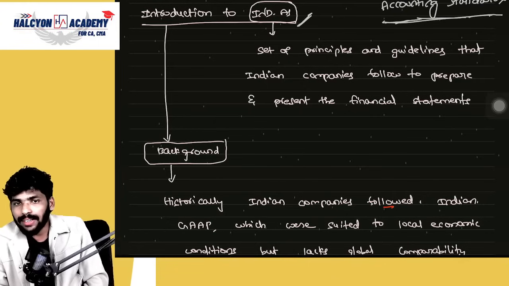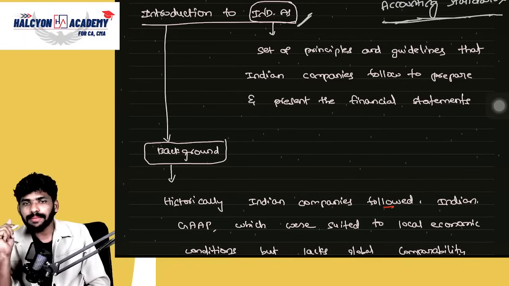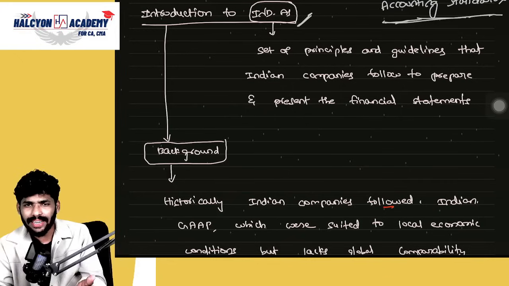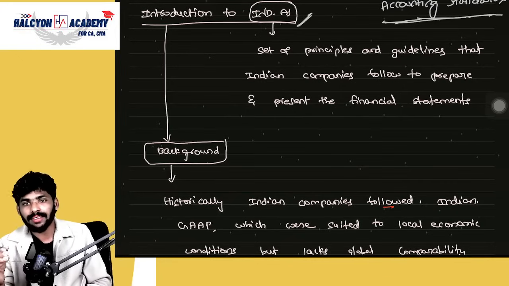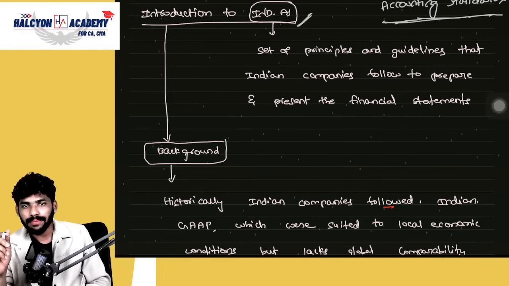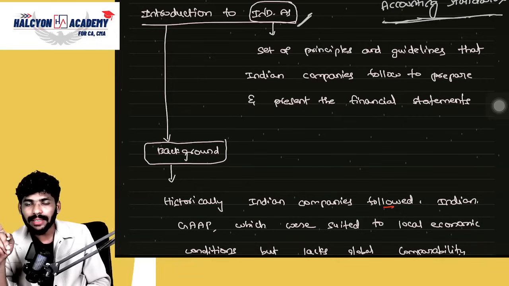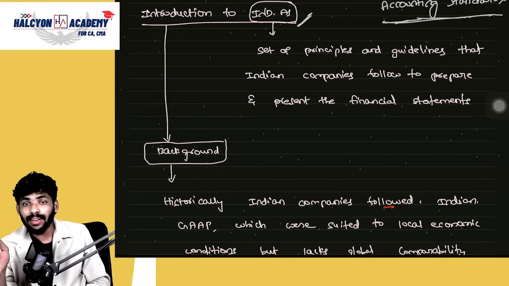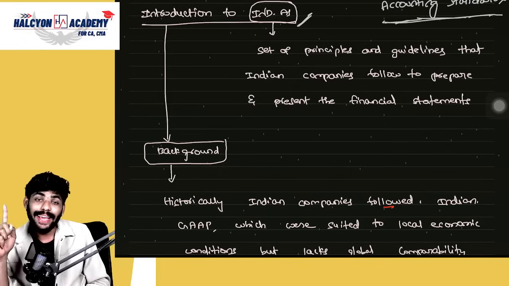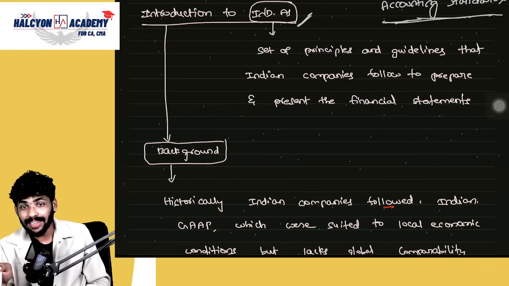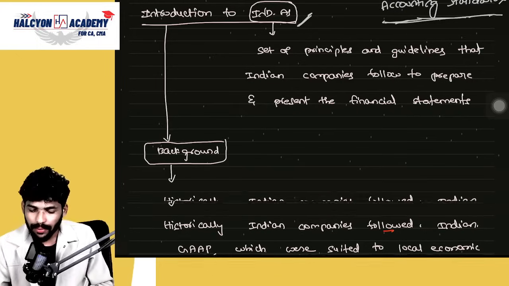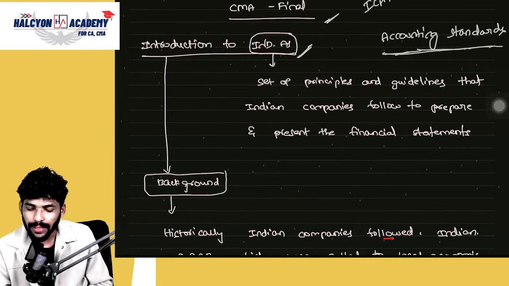What do you mean by accounting standards basically? First of all, what do you mean by standard? Standard means simply it is a set of written policies, guys. Simply rules and regulations, some principles, policies given by the expert accounting body. If you remember from CMA Inter, accounting standards are the set of written policies issued by the expert accounting body. Who is the expert accounting body? ICAI, correct?